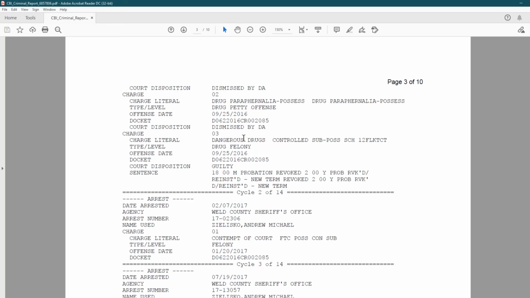The dangerous drugs, controlled substance, Schedule 12, drug felony, he pled guilty to. It's got the court docket information right here. It says a little bit about the disposition. He got 18 months probation, revoked, 2 years probation, revoked, reinstated, new terms, revoked. You would have to pull the court records probably to get more detailed information, or maybe even go to the court and see if you can get more information as to what all happened right here.